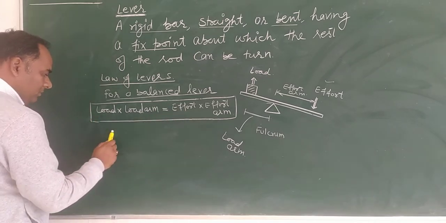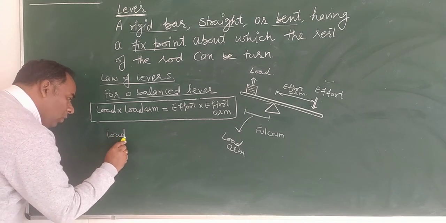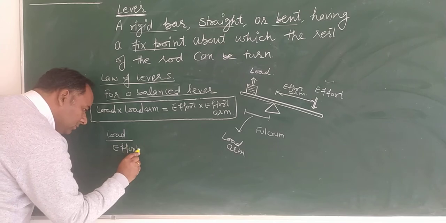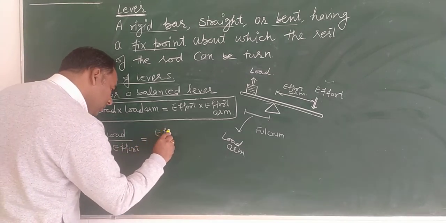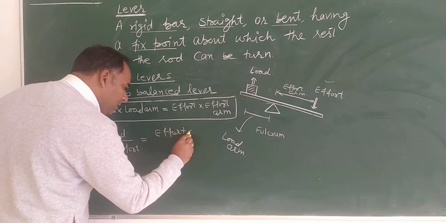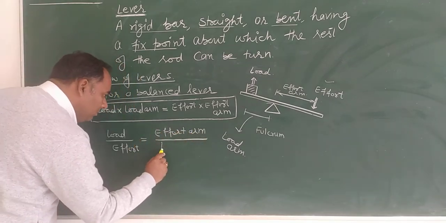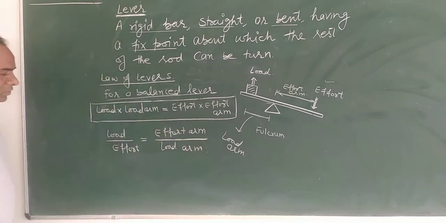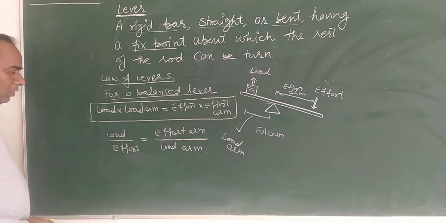Now if we move this term to the left side, then load upon effort is equal to effort arm upon load arm.